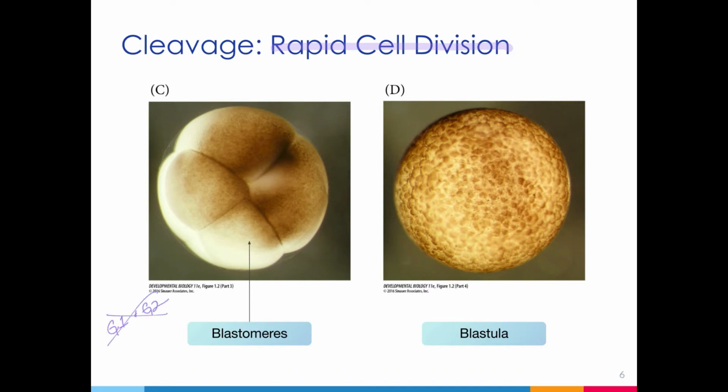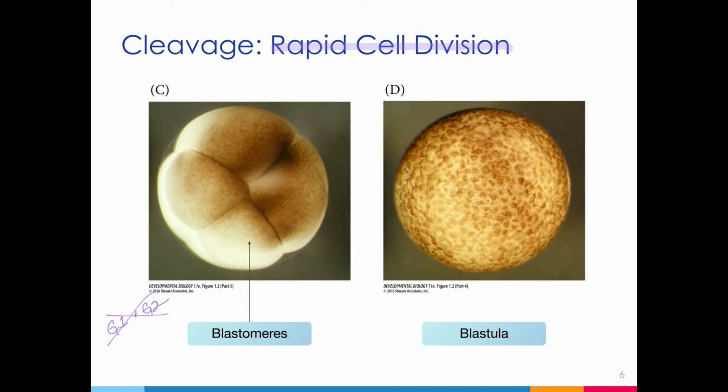Since growth is not happening between cell divisions, the volume of the zygote remains the same as it undergoes cleavage. And because of this, the volume is actually being divided into smaller and smaller cells. Each of these cells is known as a blastomere.